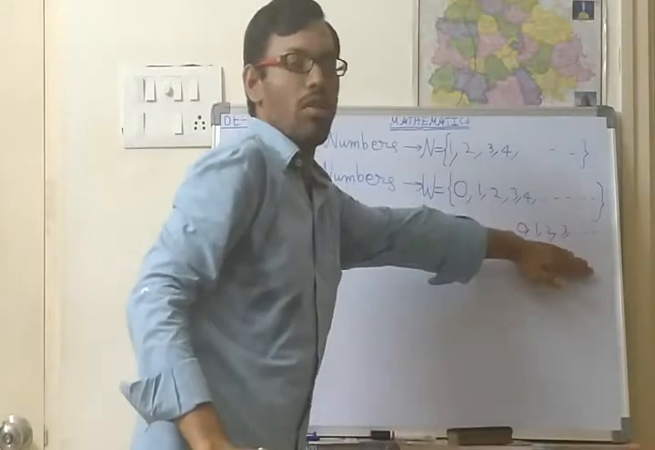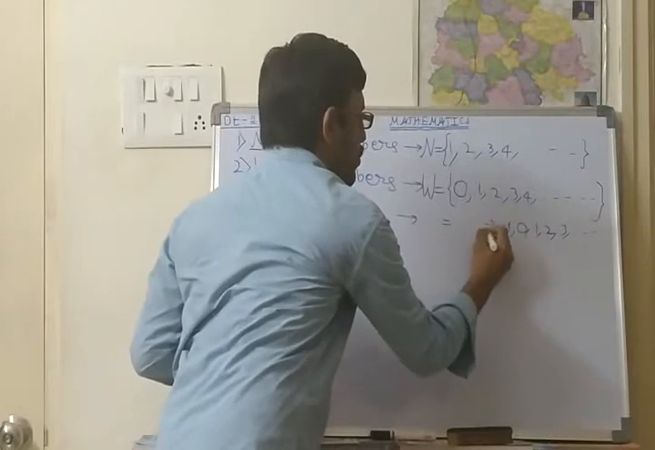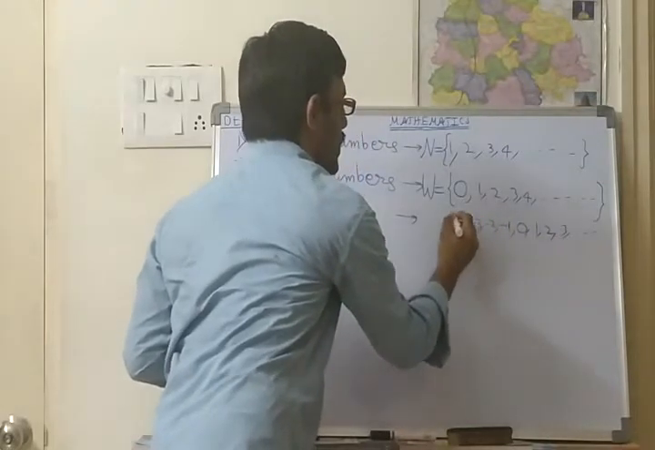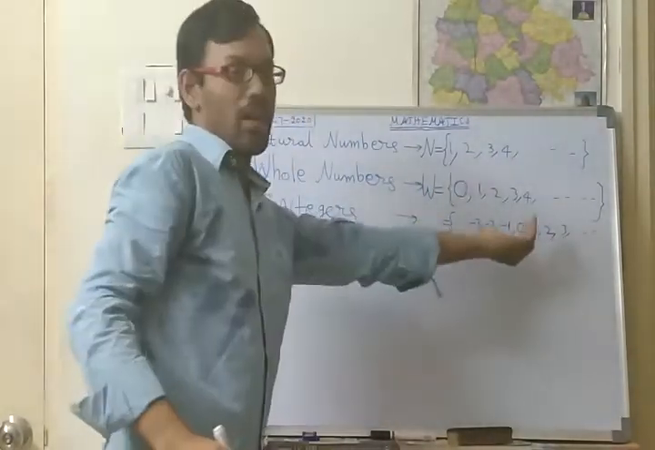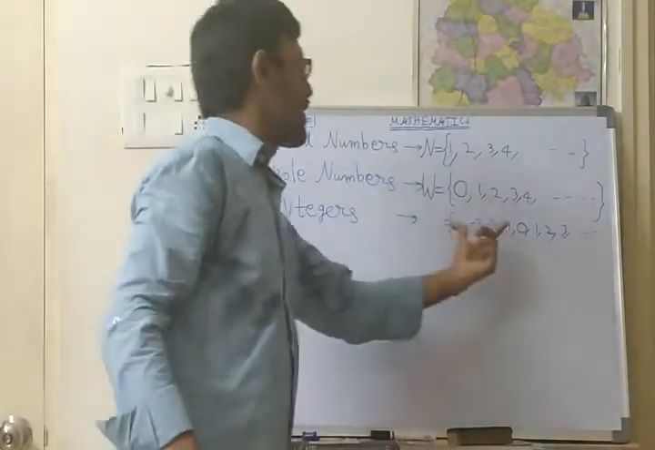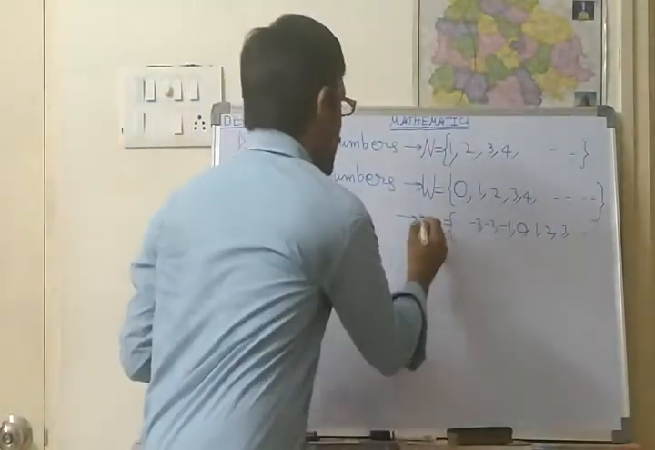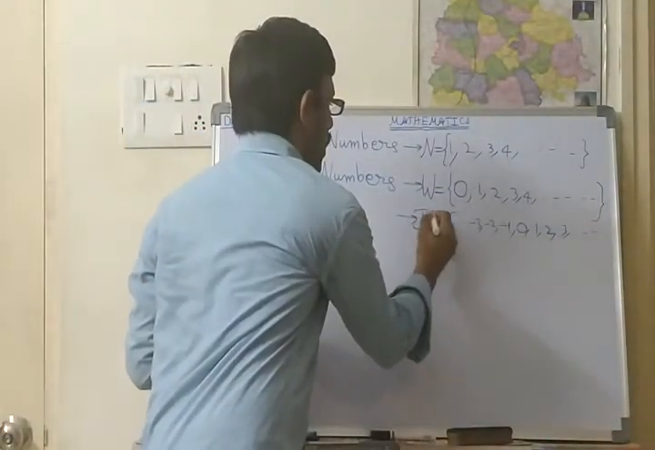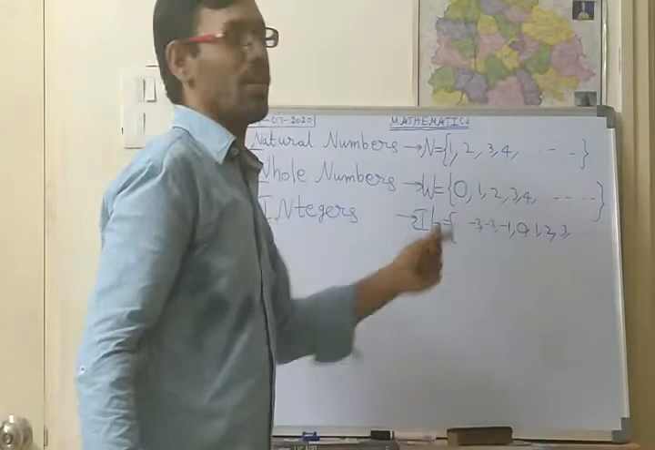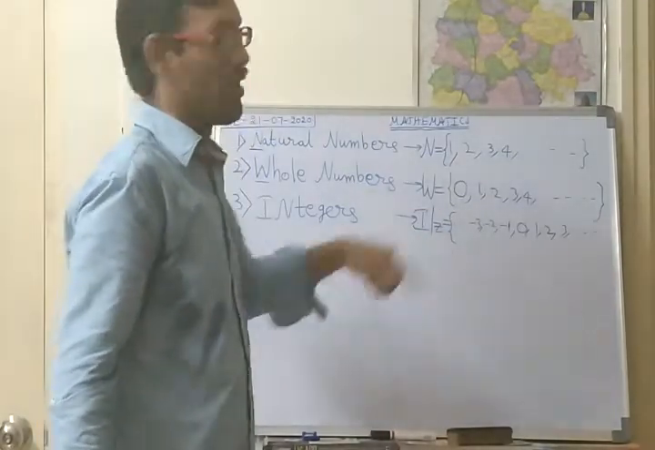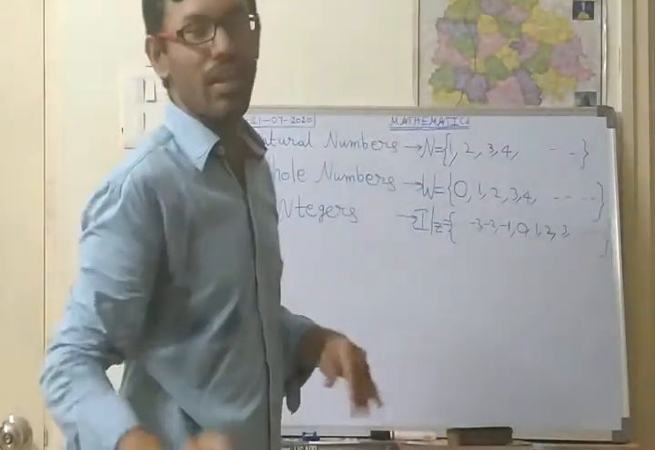These are whole numbers. Suppose I am adding -1, -2, -3 and so on, like this. These negative numbers will be added from right to left, and these are smaller than the whole numbers. So this is an integer set. Integers are represented by I or Z, capital I or capital Z. These are the very important properties which you learned in the 6th class.